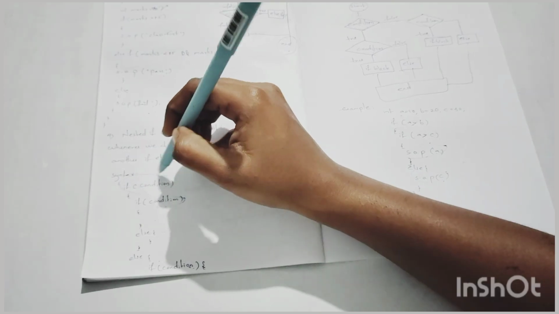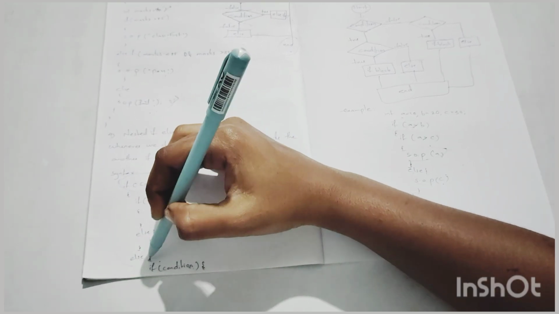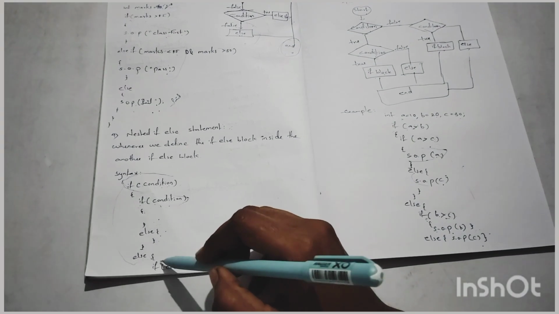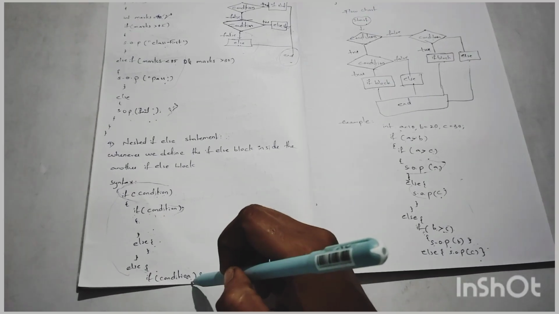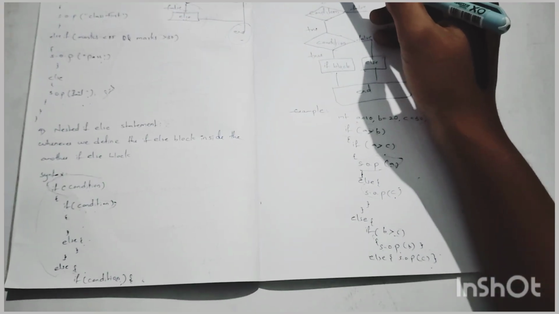If the first condition is not true, then go directly to the else block. Then we check the if condition. If this condition is not true, then the else block will be executed.